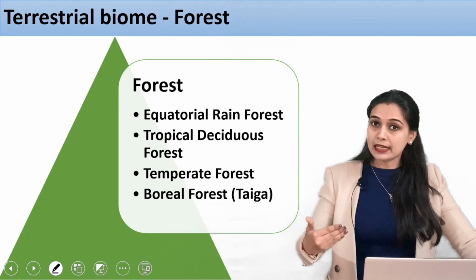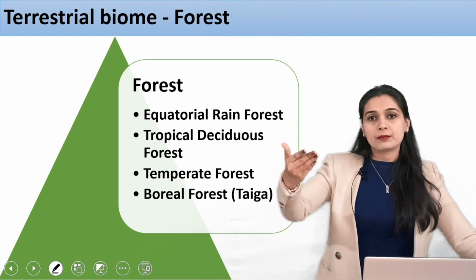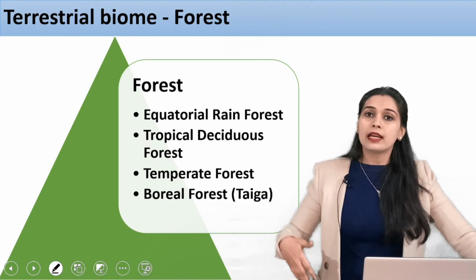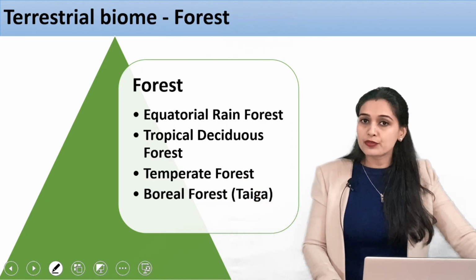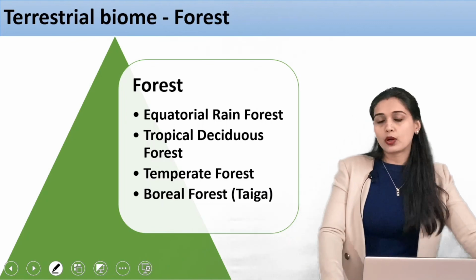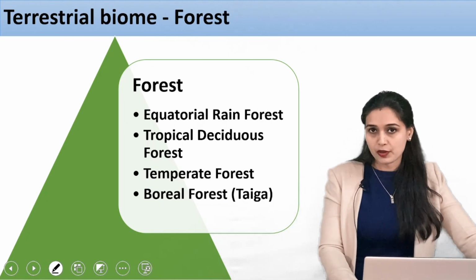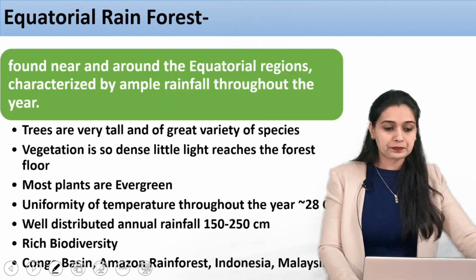We are understanding that if there is a forest in a colder region, what are the trees that are existing there? And if there is a forest in a hot region, they will have different types of trees. Alright, so the first forest that we will study is the equatorial rainforest. What is an equatorial rainforest?